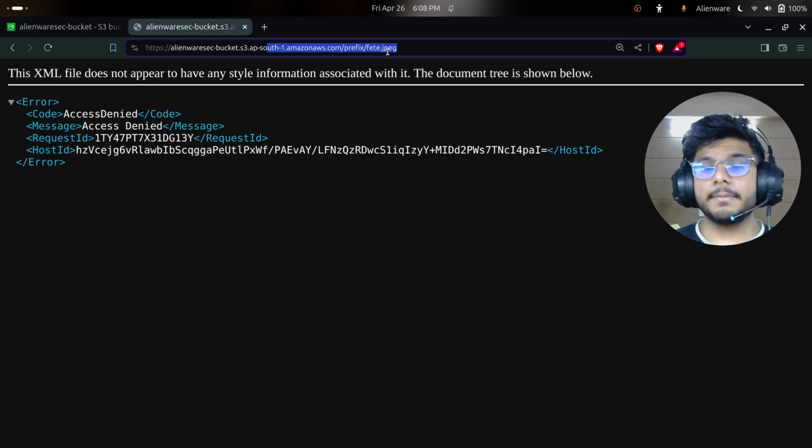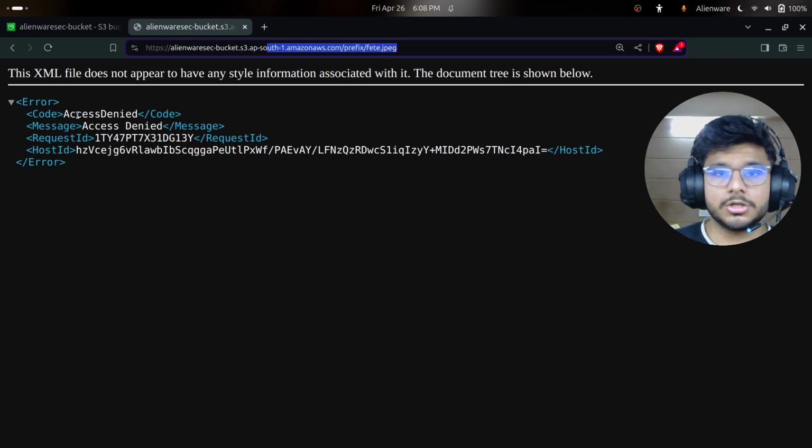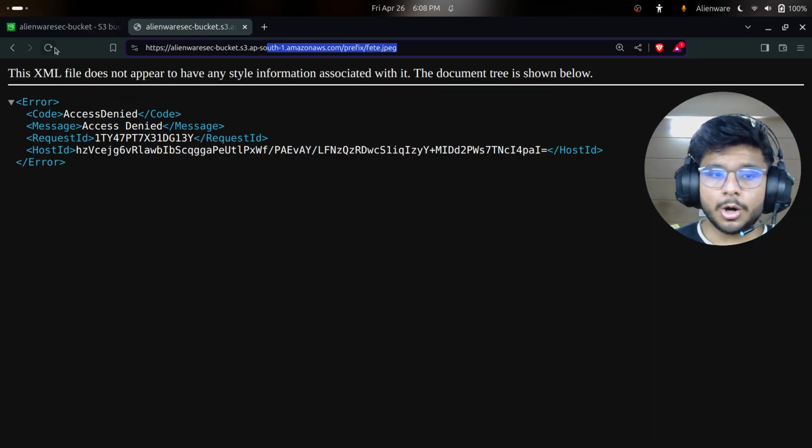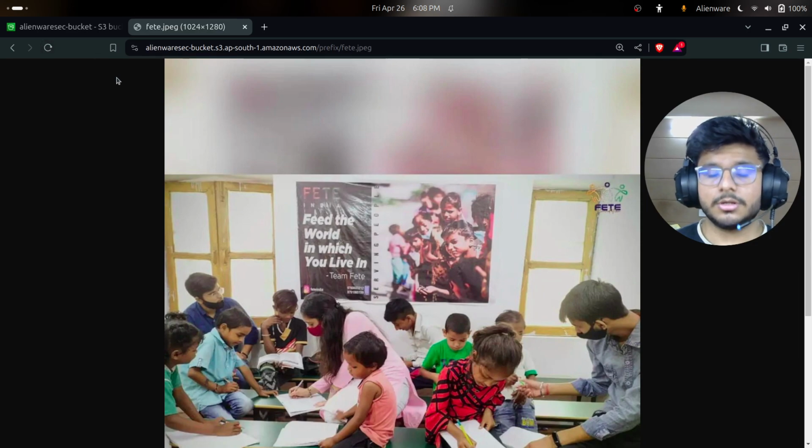Now I'll just have access to the public link, the public URL, which was showing access denied before. I tried unchecking all the block boxes, but it was still showing access denied. But now I have created a public policy which is allowing everyone to get objects from my S3 bucket and get everything from my bucket. Now hopefully if I refresh it, it will show us our image, and here you go, it shows our image. If you refresh it again, it will show you everything here.